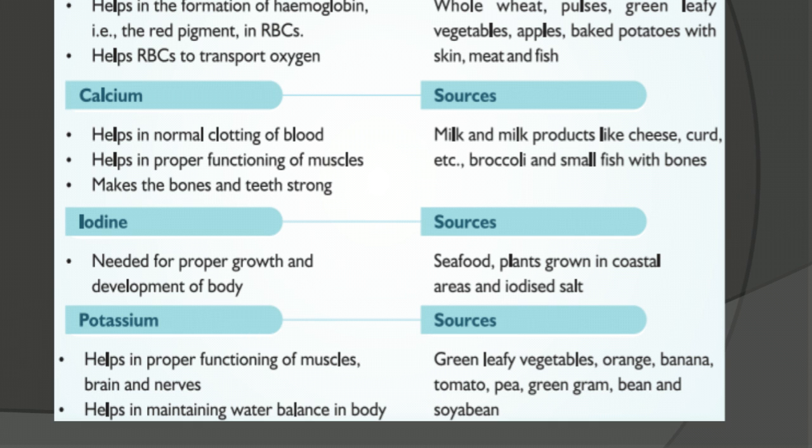What are the sources? Green leafy vegetables, orange, banana, tomato, pea, green gram, bean and soya bean.